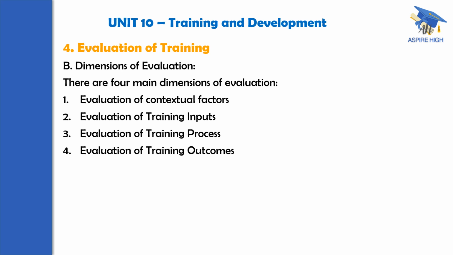Context is the context in which this particular training program originated. Just now I gave an example: complete change of the software of an organization. Then definitely everybody has to be given training, all are to be covered. That is the context in which the need for the training has come out. Second is the input that is given. Third is how the training is actually imparted.